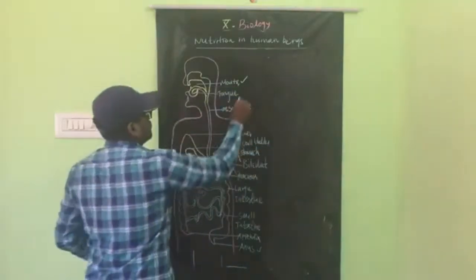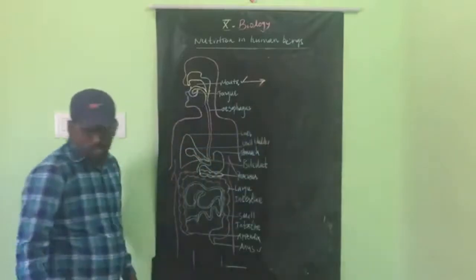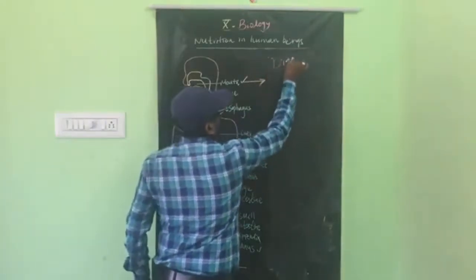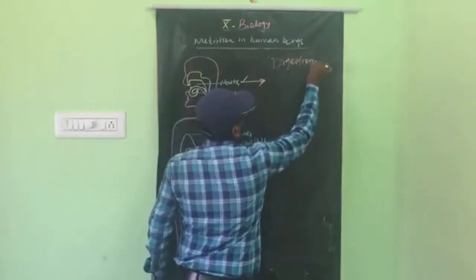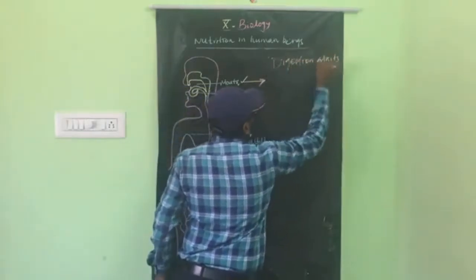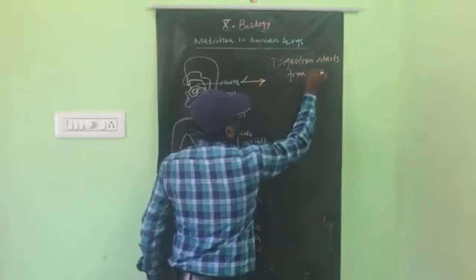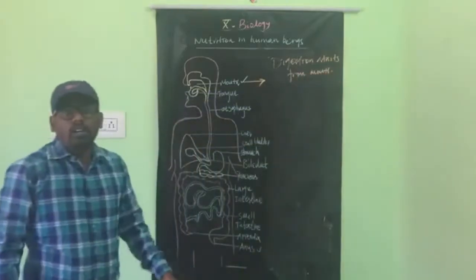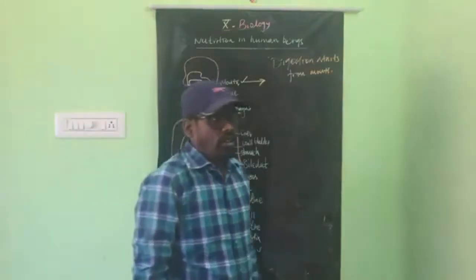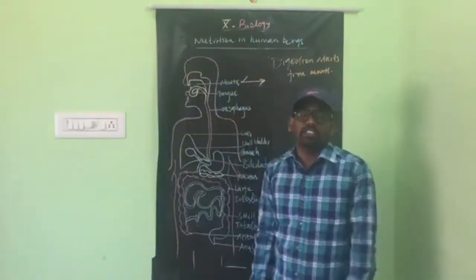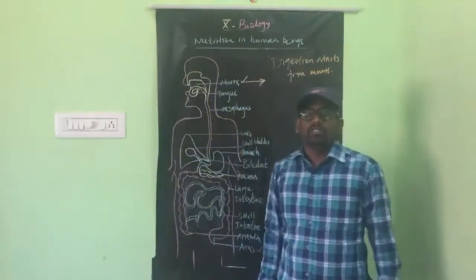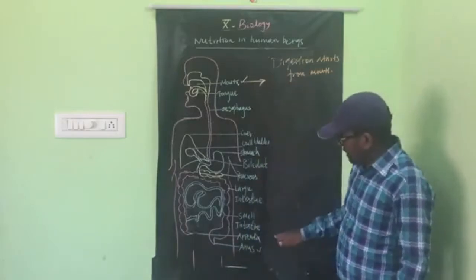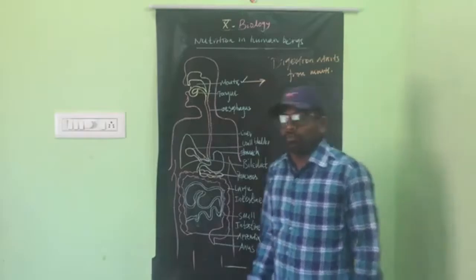Digestion starts from the mouth only. An important, very short answer question: which is the site where digestion starts, and which is the site where digestion is completed? Digestion starts from the mouth and ends in the small intestine.